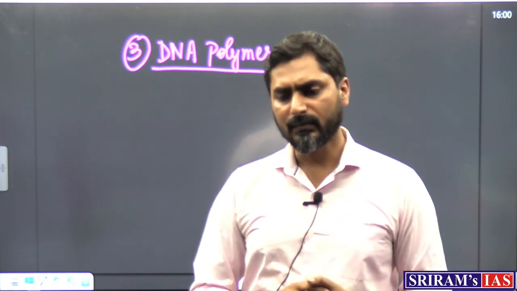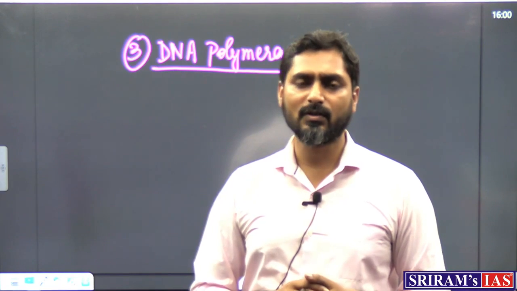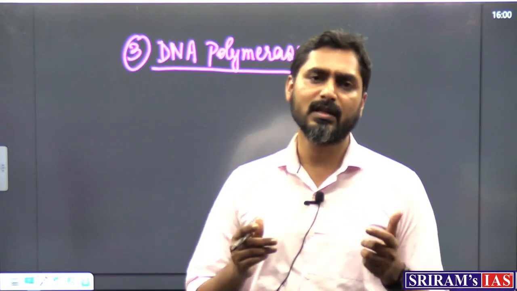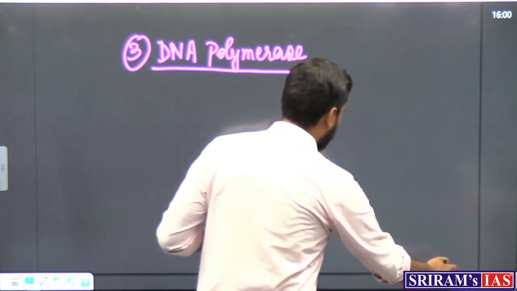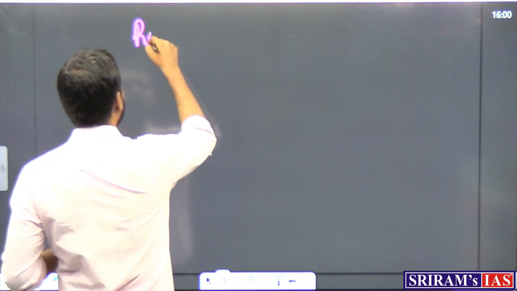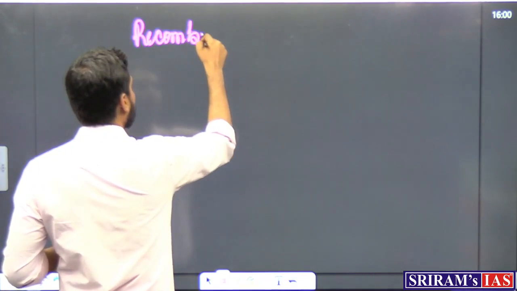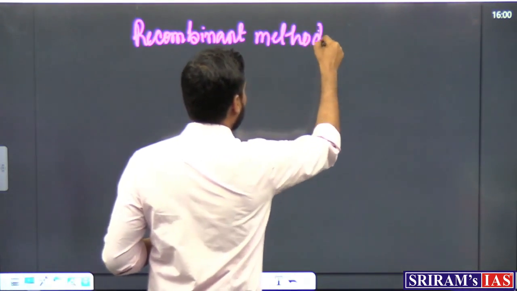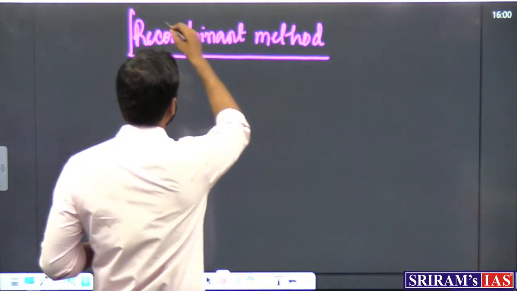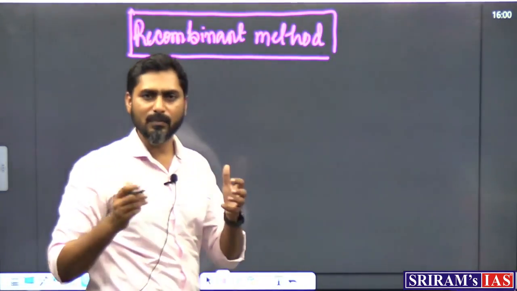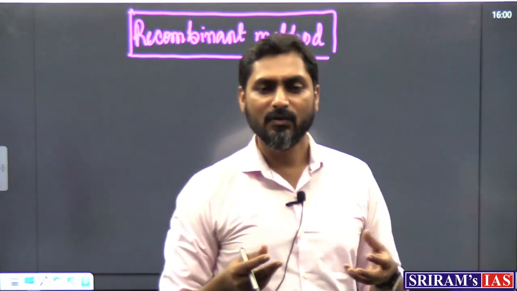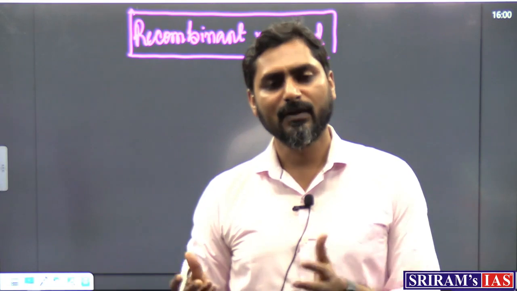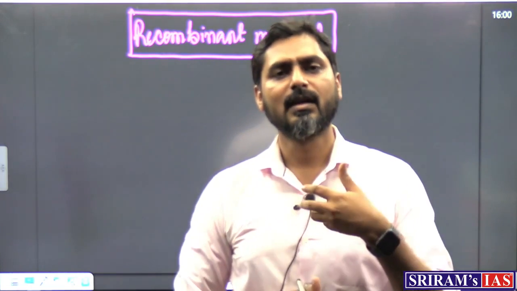So what we do now is that we produce insulin in the lab itself. Insulin in the lab is produced using a gene editing method, and the famous method that we use is known as the recombinant method. This method might sound a little complicated, but this is what recombinant means. We are able to combine genes from different sources. We take genes from animals and genes from, let us say, a bacteria, and we can mix them and then get the desired result.